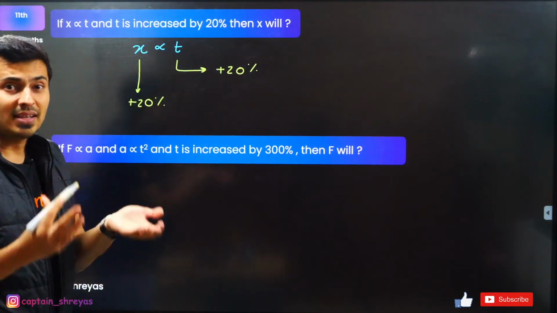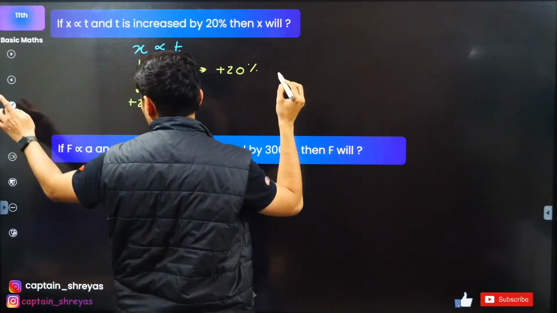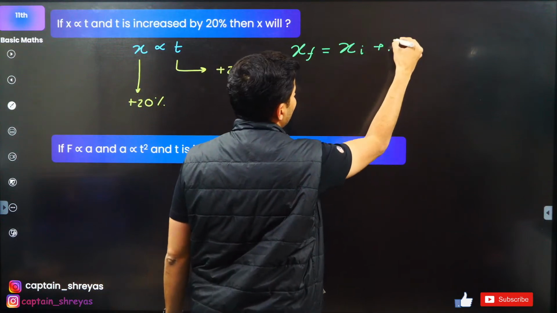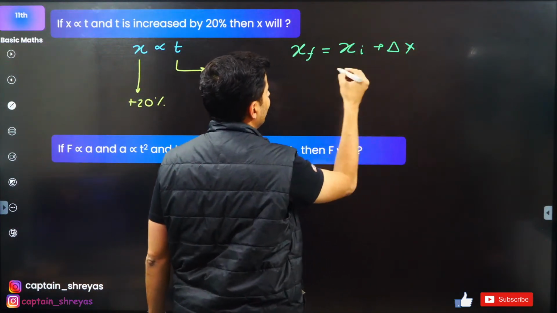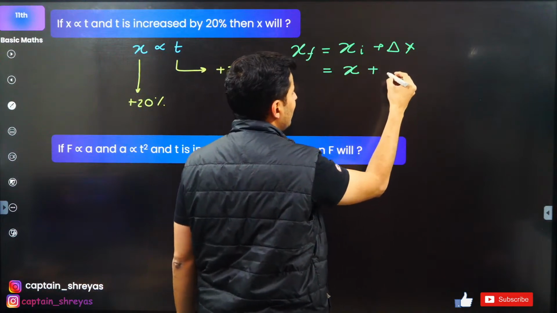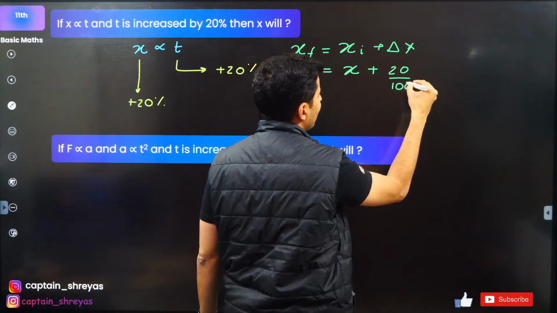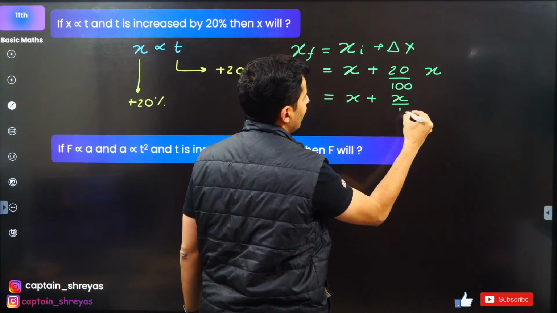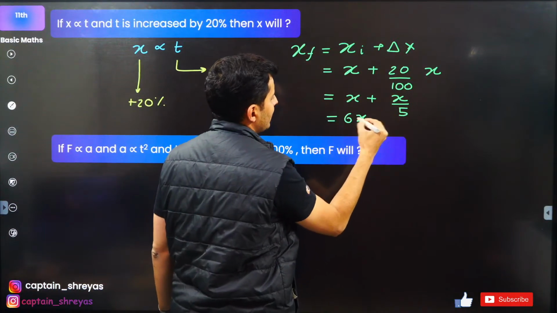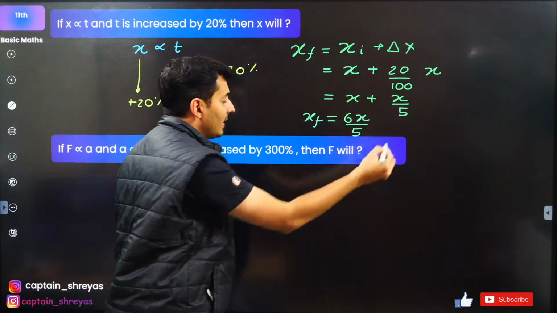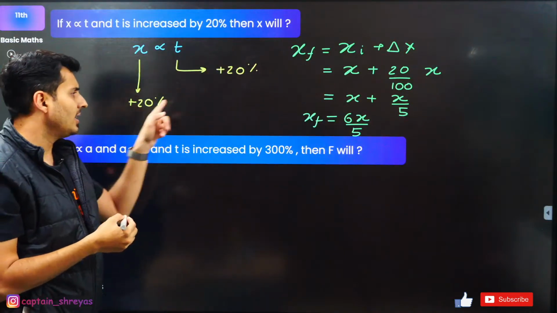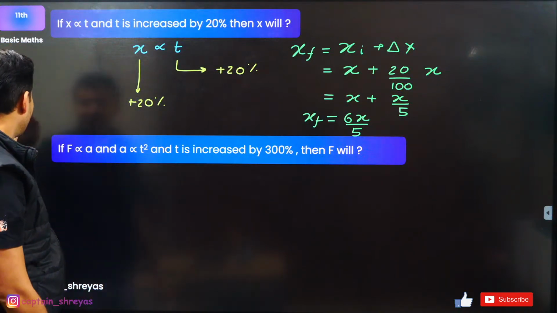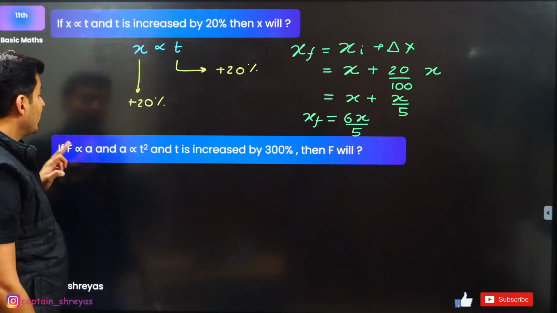But if they ask you what is the exact new value of x, then here is what you're going to do, my dear students. The final value of x will be the original value plus the change in the value. The original value was x. The change will be 20% of x. So basically it is x plus x by 5. So this will just become 6 times x by 5. So that will be the final value in case that is asked. If percentage is asked, then you will put only this. Okay, 6x by 5. Yes, 1.2x. Correct.